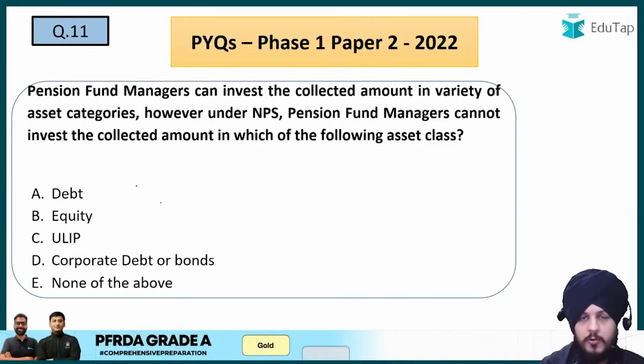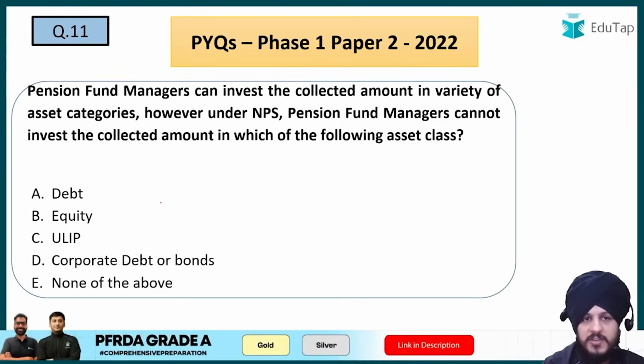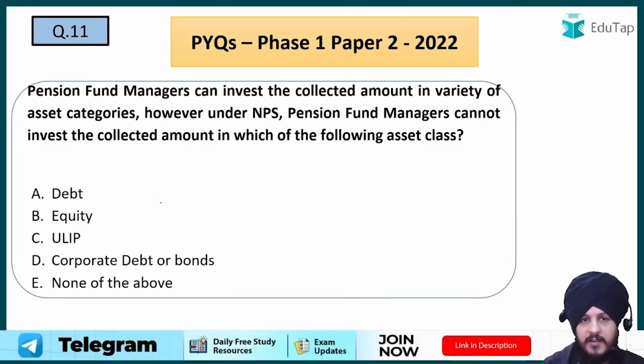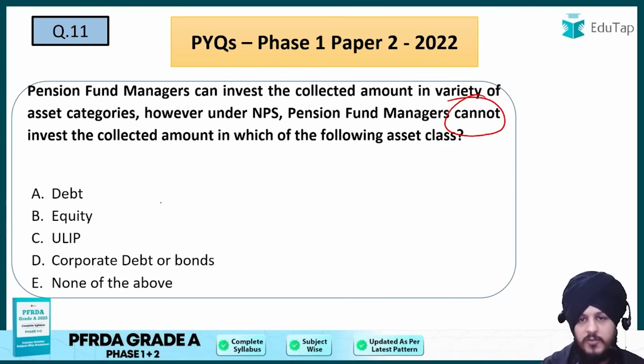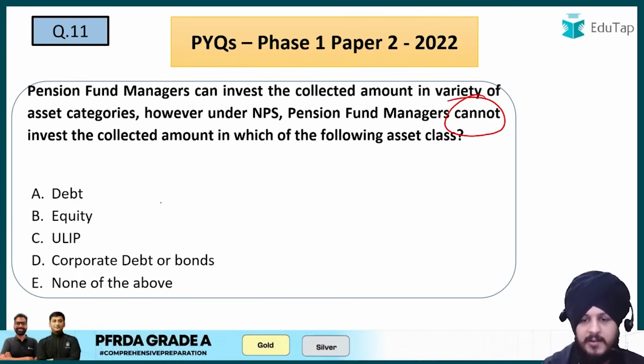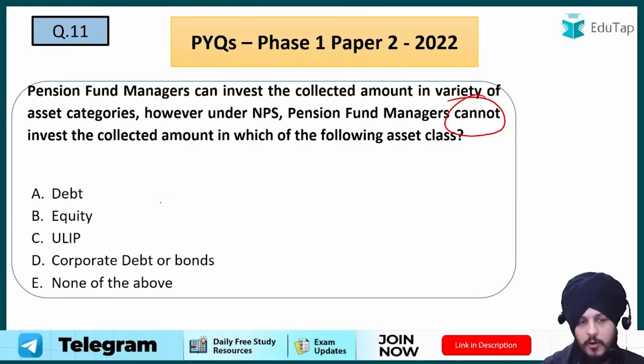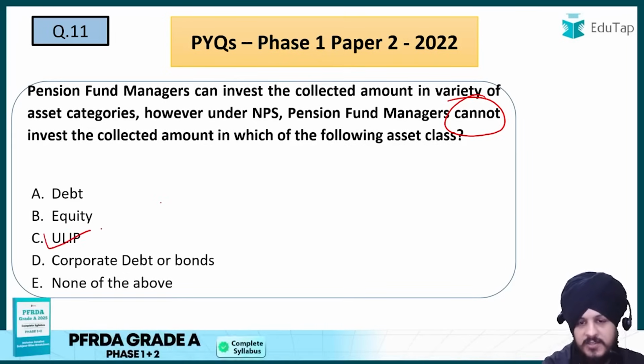Now let us move on to question number 11, which says pension fund managers can invest in the collected amount in a variety of asset categories. However, under NPS, pension fund managers cannot invest the collected amount in which of the following asset class? Option A, debt. Option B, equity. Option C, ULIP, which means basically unit linked insurance policies. Option D, corporate debt or bonds. Option E, none of the above. So with respect to this question, the correct answer is going to be C option, which is ULIP.